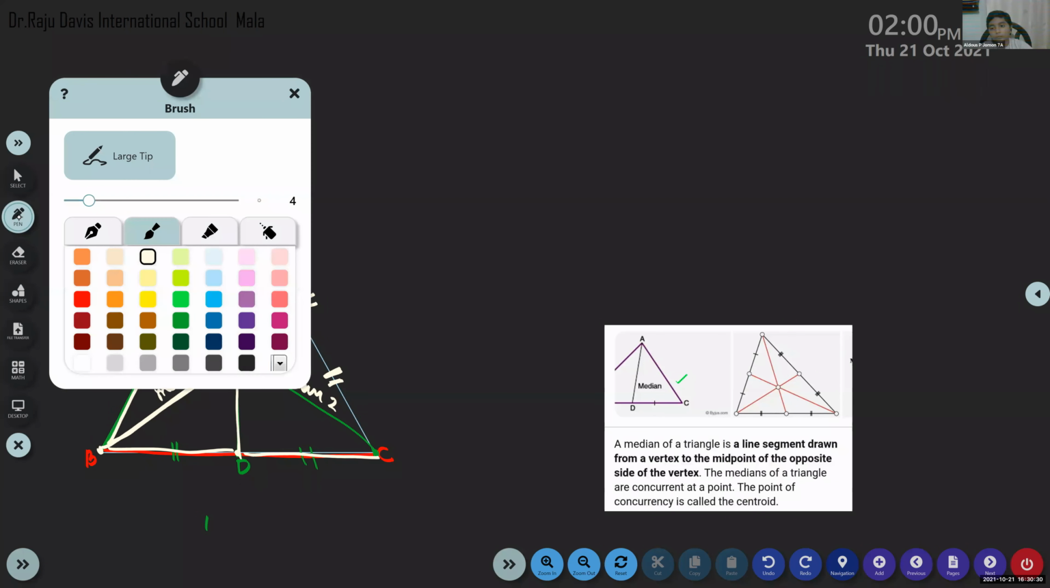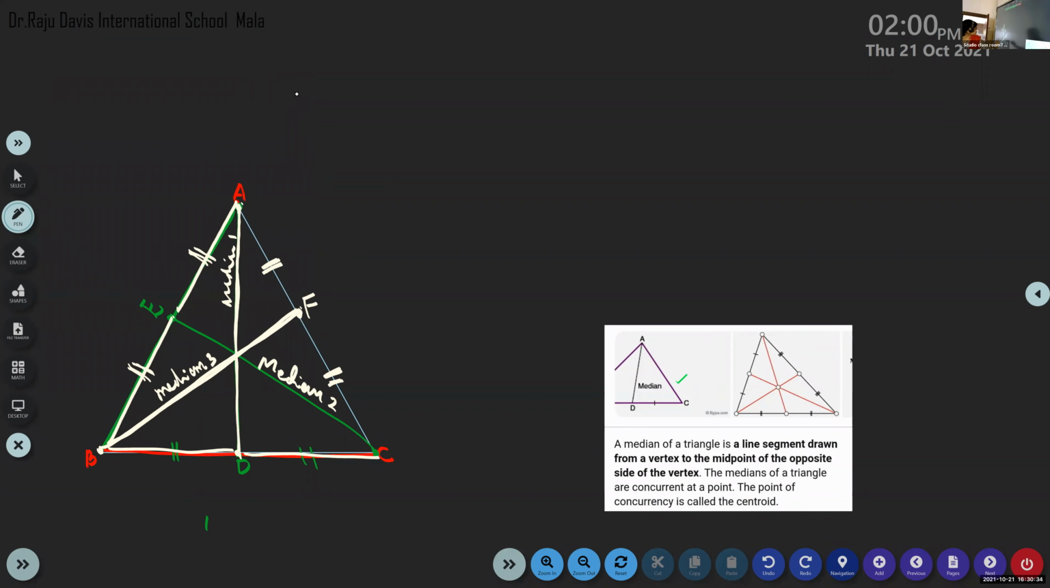One more thing. All the three medians I have drawn here, median 1, median 2, and median 3, come together at one point. They are concurrent. That is the word used: concurrent. Concurrent at a point, and that point is known as the centroid.